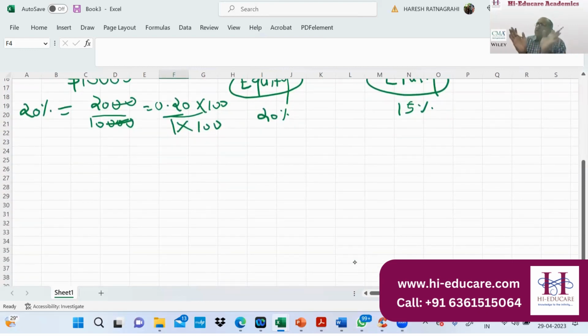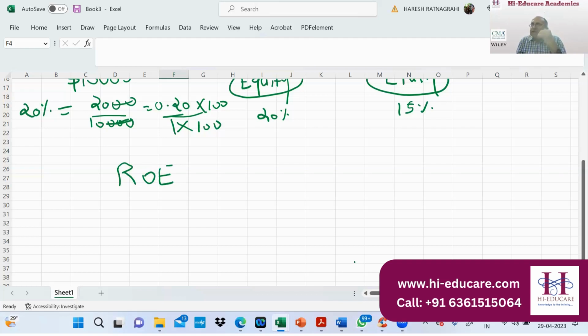Now all these ratios are emanating from ROE. For example, when you read the textbook, you first read the liquidity ratio, then the solvency, then the turnover ratio, then the profitability ratio, then the market ratio. But you should know that everything is emanating from one ratio only, which is called return on equity, ROE.